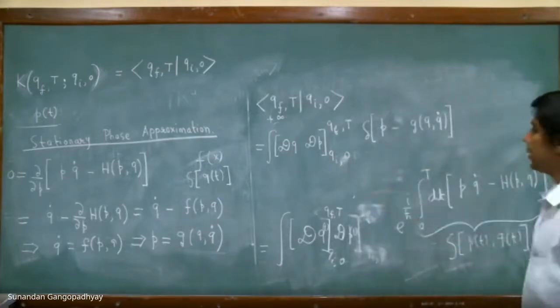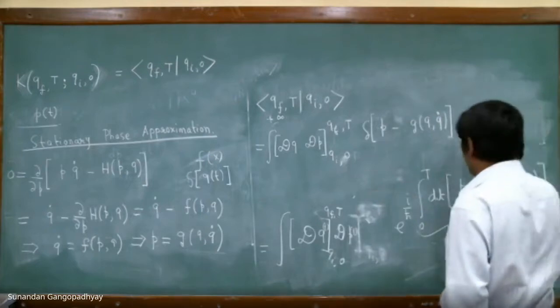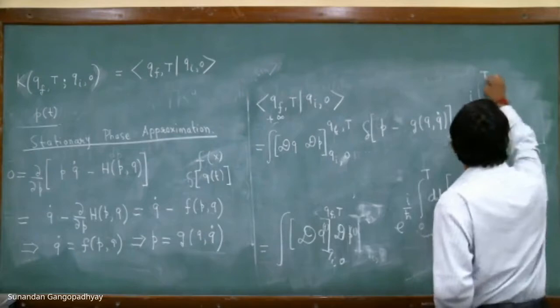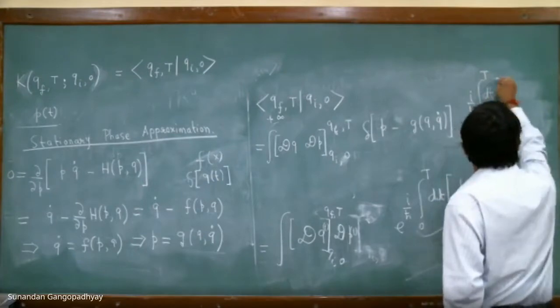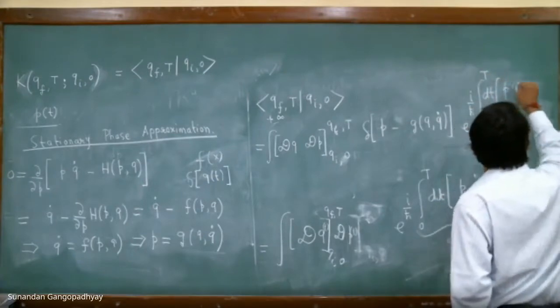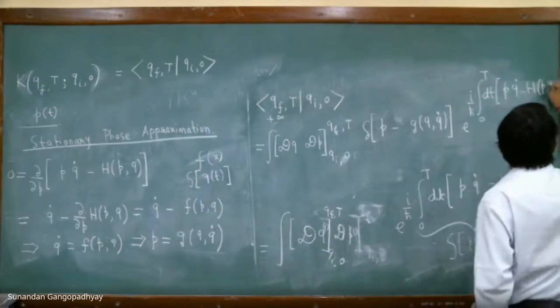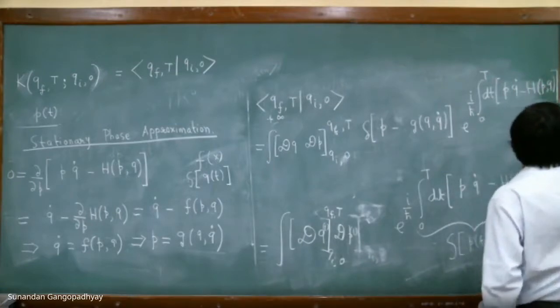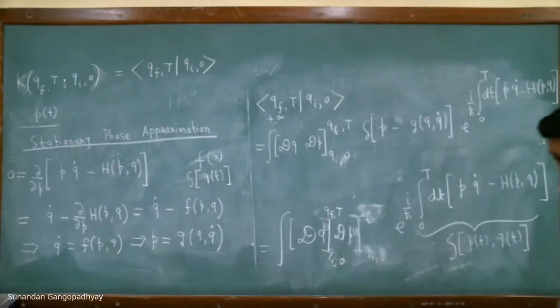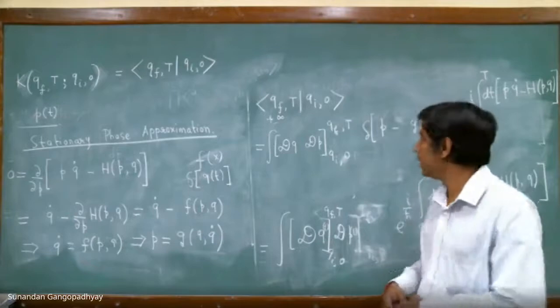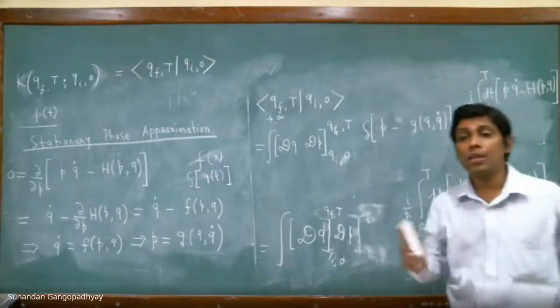Since p is related to this, we have e to the power of i by h bar times p q dot minus h. So, as in ordinary delta function integrals, you now have a delta function null integral.